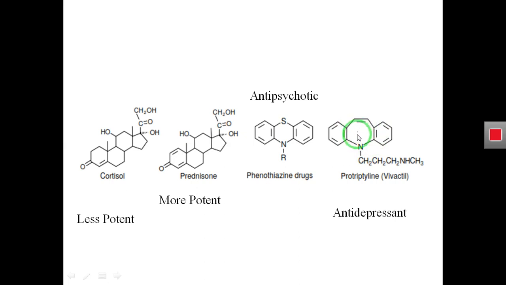So what will happen? This lead compound changes its biological activity from antipsychotic activity to antidepressant activity. So this is the outcome of the addition of the double bond in the chain or in the ring of a lead compound.